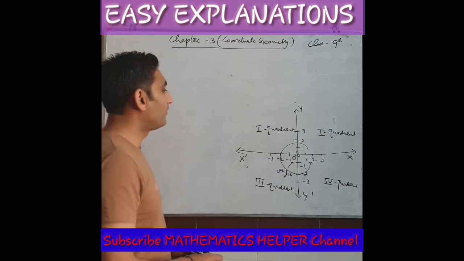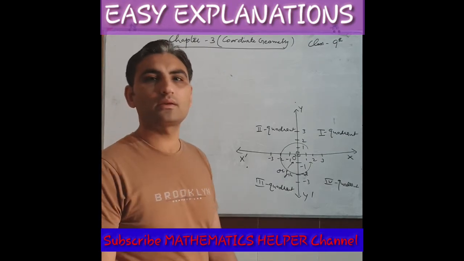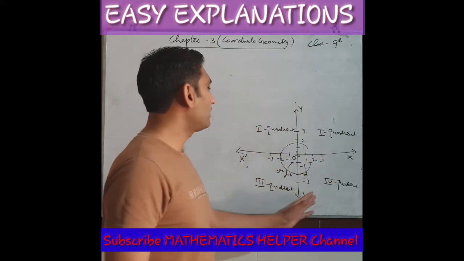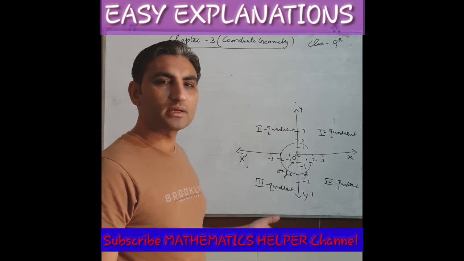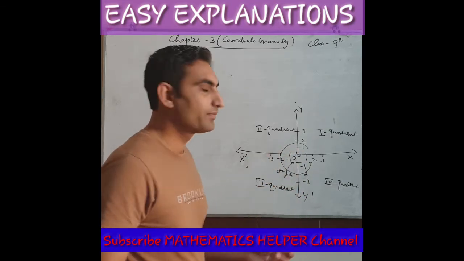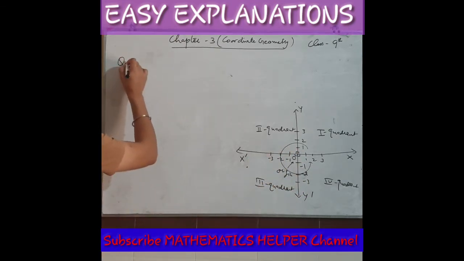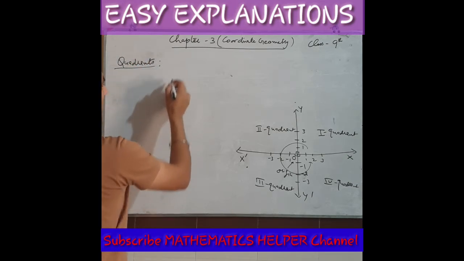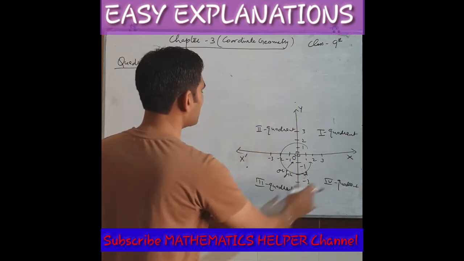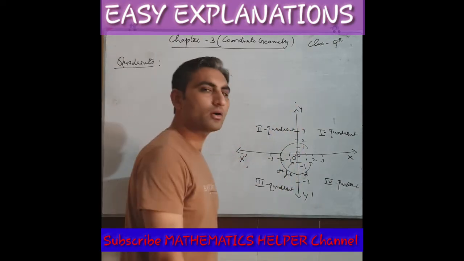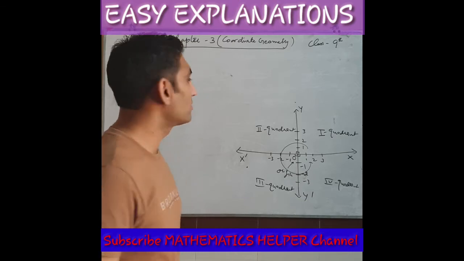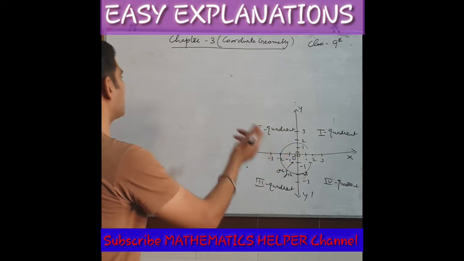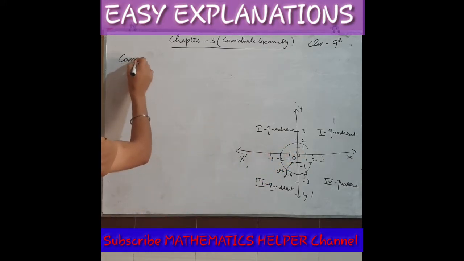Now, what kind of points will you see in this coordinate system or Cartesian system? First of all, we will write one point here: what are the quadrants? What are these axes? X-axis and Y-axis. They are called coordinate axes. So the very first thing, let me write here about coordinate axes. What are coordinate axes?